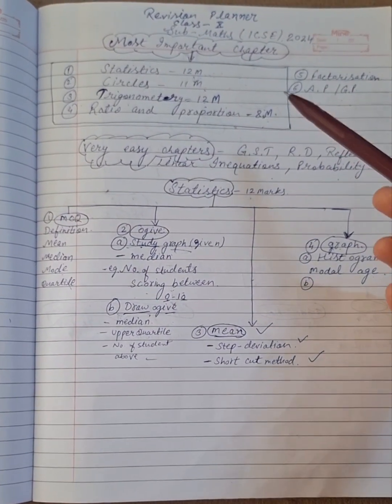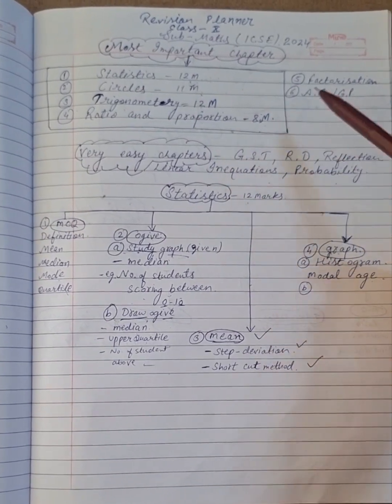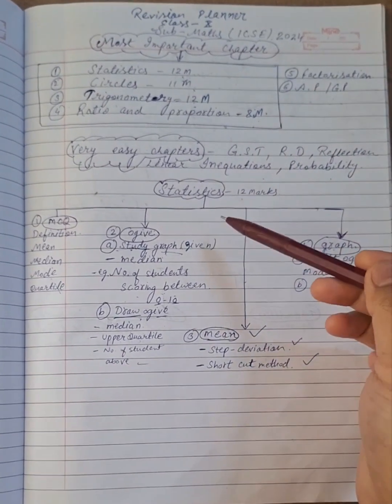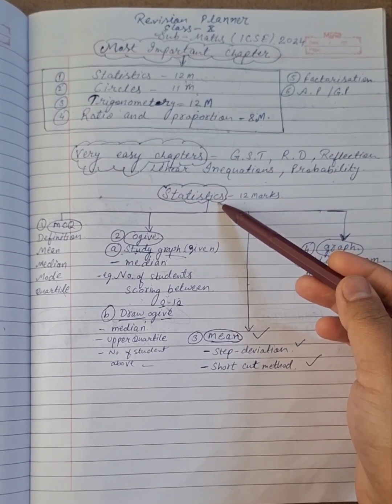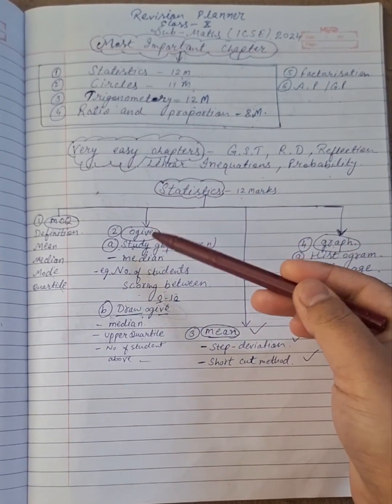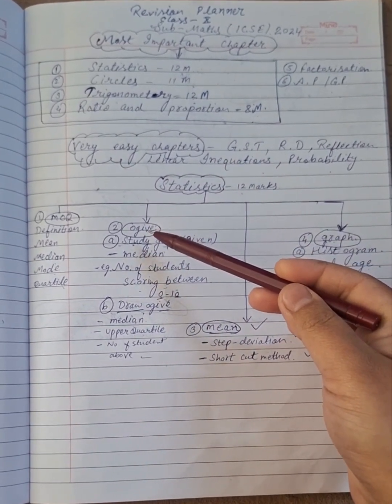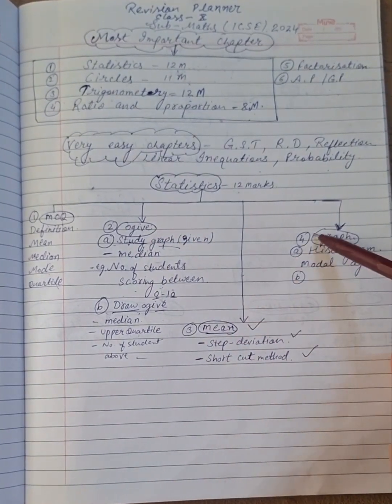Now let us discuss in detail from these 6 chapters which topics are very important. So the first chapter is statistics. Here 3 topics are very important: ogive, mean and graph.